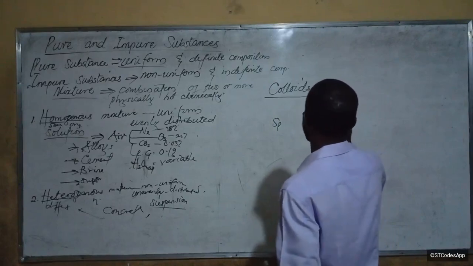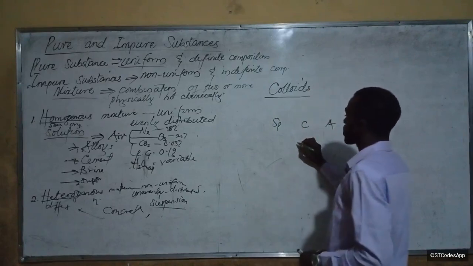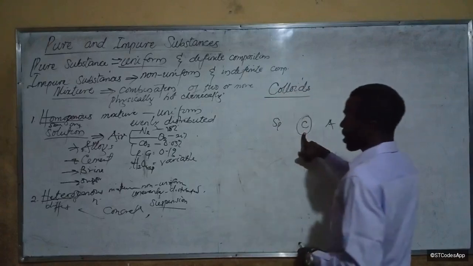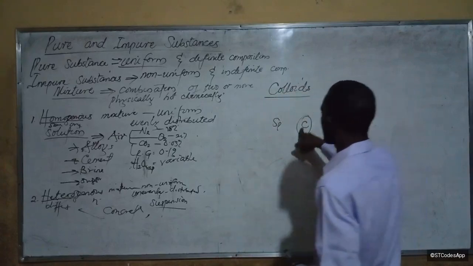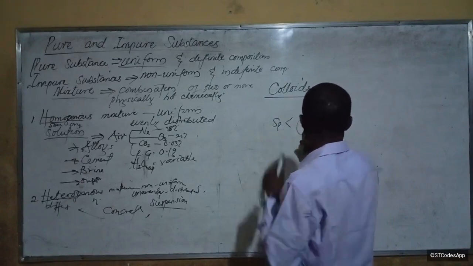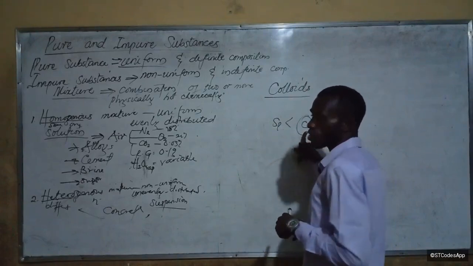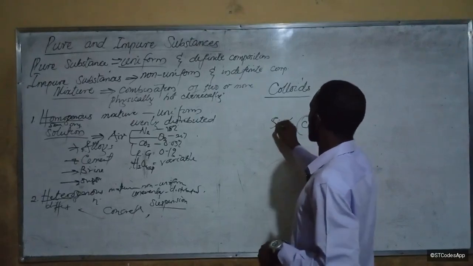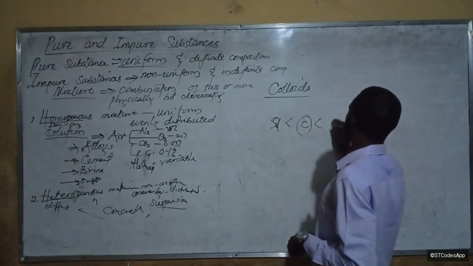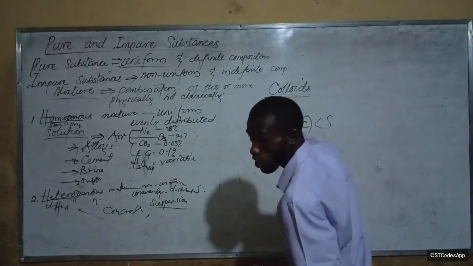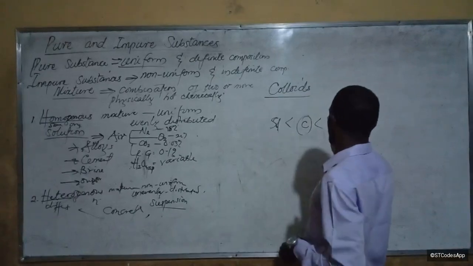So what this is basically saying, are you with me? Let me write this. The particles of this colloid are greater than the particles of solution, but less than the particles of suspension.